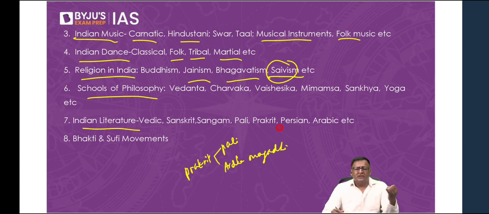So apart from Sanskrit, Pali and Prakrit, we have also the Dravidian languages. The oldest Dravidian language is Tamil, followed by Kannada, then Telugu and Malayalam. So important books written in these languages. Development of Tamil, the Sangam literature, important books written during the Sangam age. Similarly the Shaiva saints called Nayanars, 63 Nayanars, who composed devotional literature in Tamil language in praise of Shiva, called Dravida Veda, Tirumurai. Similarly, the 12 Alvars, Vaishnava saints who wrote Prabandhas in praise of Vishnu. All these come under the category of Tamil literature. And there are still more to discuss.